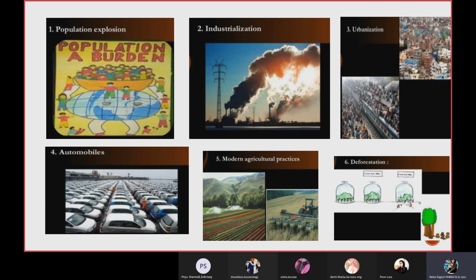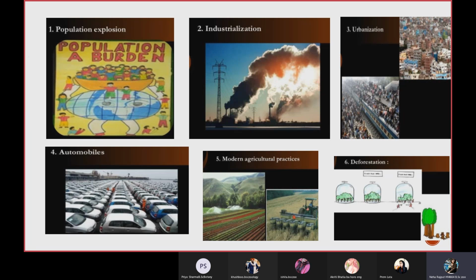Next is industrialization. Due to industrialization, many of the moths, as we all know, industrial melanism was an example in evolution, that the black peppered moths survived more than the white peppered moths. This is all because of industrialization. Industrialization is giving selective adaptations to some and not to others, and this is causing a mass extinction also. And also because of this, global warming is getting worse. The ozone layer is depleting, so industrialization is also not good, because it is also leading to habitat fragmentation.